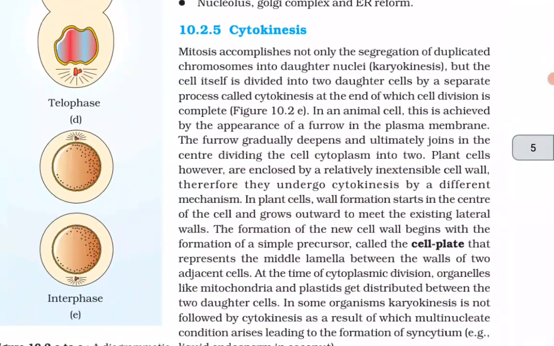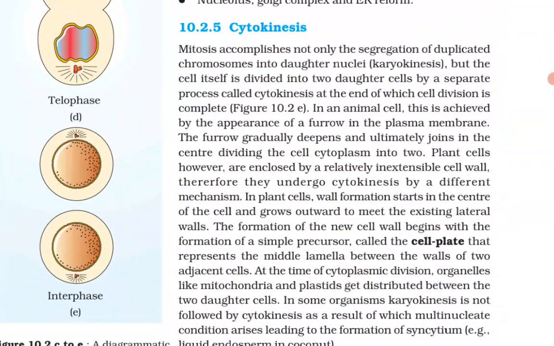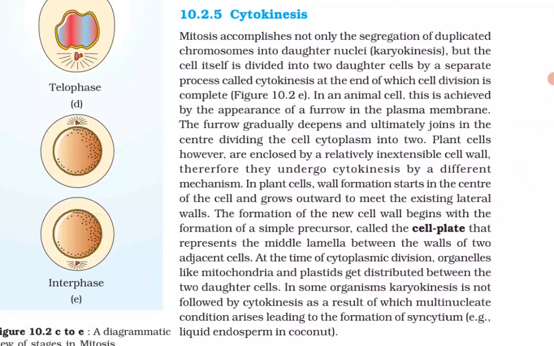10.2.5 Cytokinesis. Mitosis accomplishes not only the segregation of the duplicated chromosomes into daughter nuclei, karyokinesis, but the cell itself is divided into two daughter cells by a separate process called cytokinesis, at the end of which cell division is complete. In an animal cell, this is achieved by the appearance of a furrow in the plasma membrane. The furrow gradually deepens and ultimately joins in the center, dividing the cell cytoplasm into two.